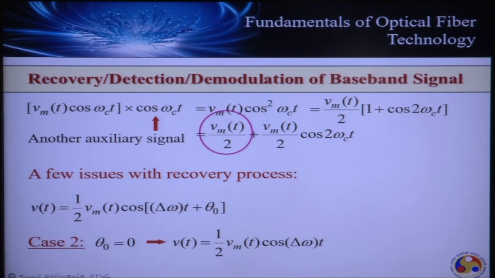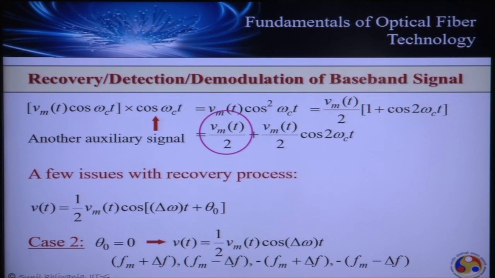The frequency content here, if I assume, is omega m. If I take the Fourier transform, in the spectral domain the frequencies appear at fm plus delta f, fm minus delta f, minus fm plus delta f, and minus fm minus delta f. I need to recover fm, but now we have these 4 frequencies. As I said, fm is very, very small in comparison to fc. The carrier frequency is very, very large in comparison to the frequency which has to be transported. Any small deviation in carrier frequency can be of the order of the frequency which has to be translated.